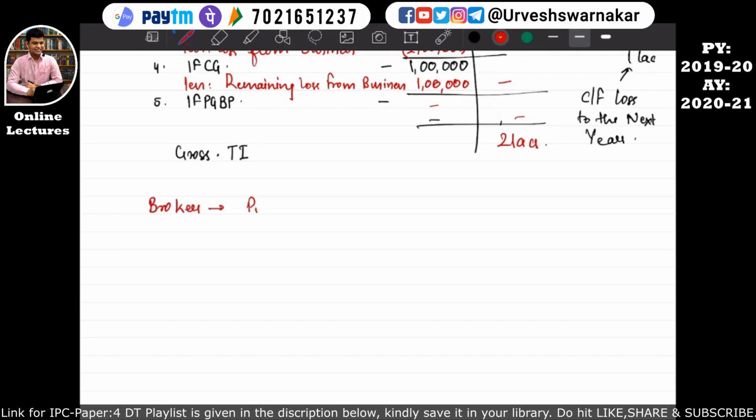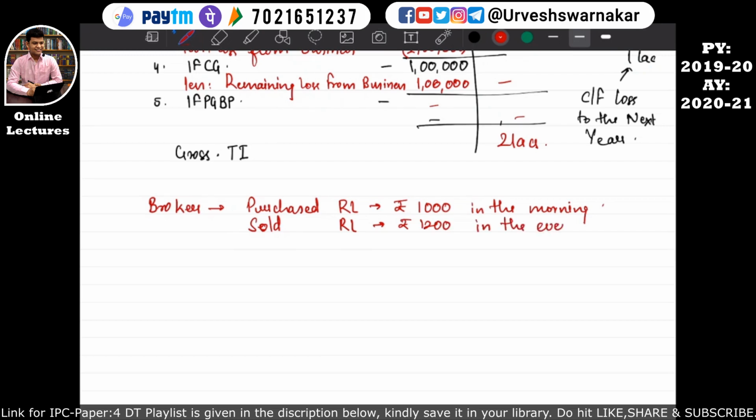He purchased a Reliance Limited share for rupees 1000 in the morning, but before the stock market gets closed, he sold Reliance Limited shares for rupees 1200 in the evening, before the stock market closes.